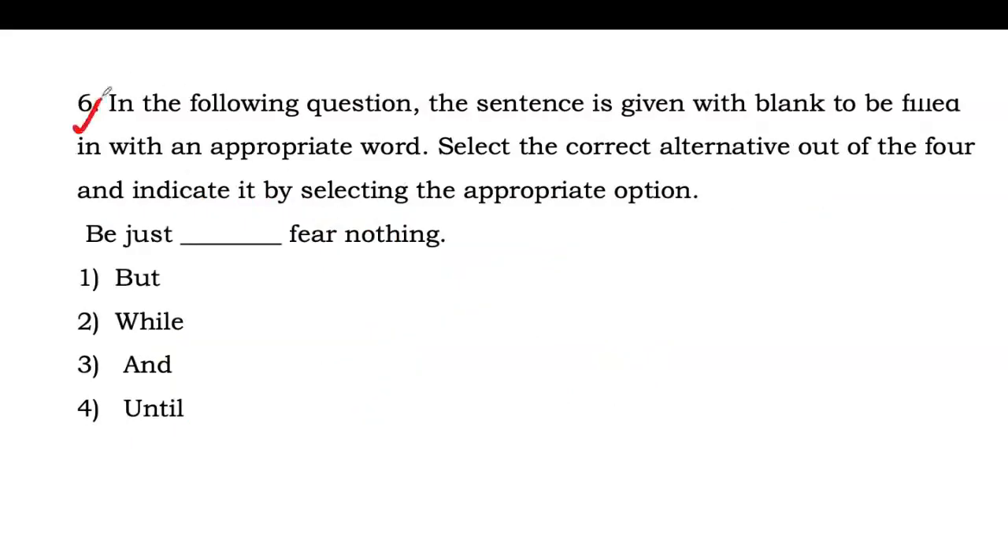Next one is question number 6. In the following question, the sentence is given with blank to be filled in with an appropriate word. Select the correct alternative out of the four and indicate it by selecting the appropriate option. Be just dash fear nothing. Comment your answers for question number 6.